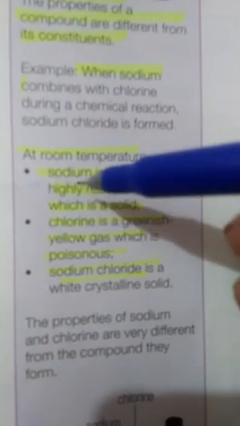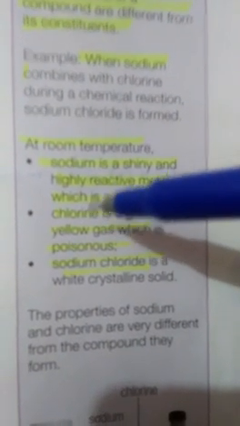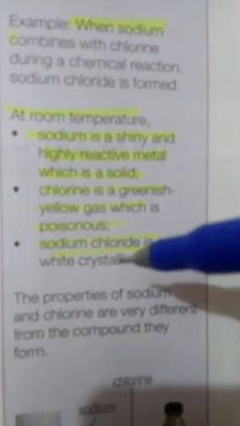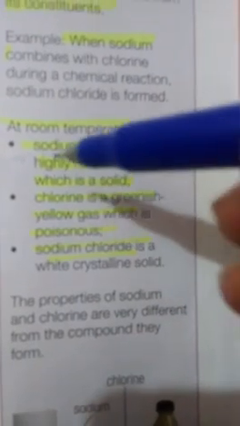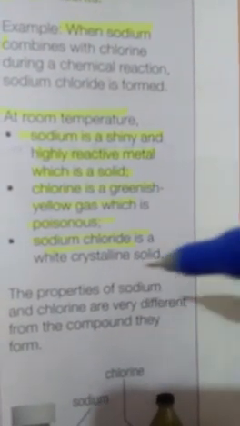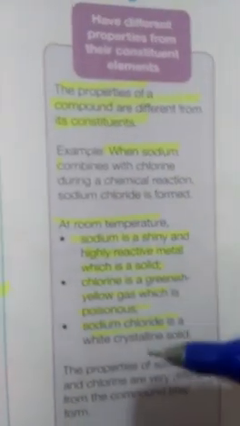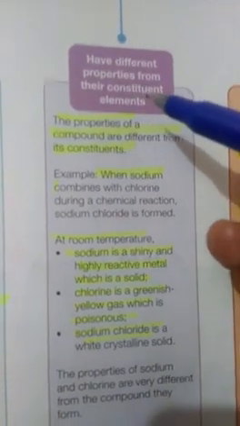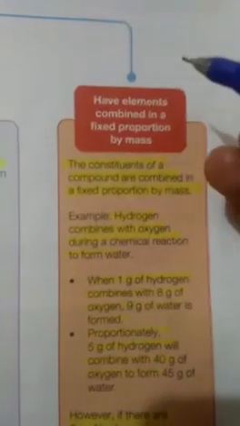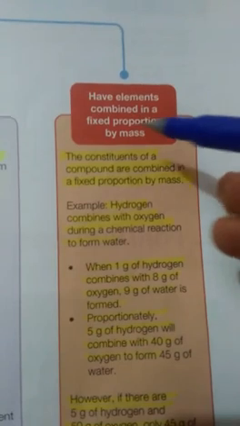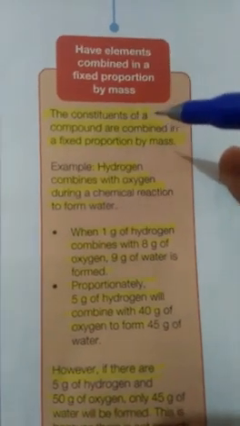When sodium combines with chlorine, or the chemical reaction takes place between sodium and chlorine, a new substance, sodium chloride, is formed, and its properties are totally different from its constituent elements. It is a crystalline solid. It means the third property, which is common in all compounds, is that the properties of compounds are totally different from their constituent elements. The last property is that the elements which combine to make a compound have a fixed proportion by mass.